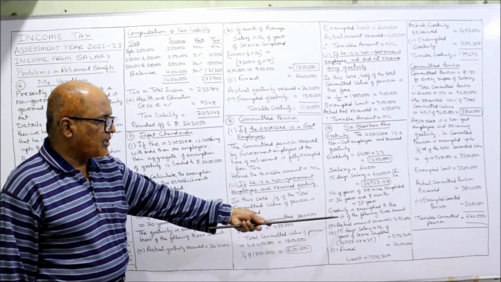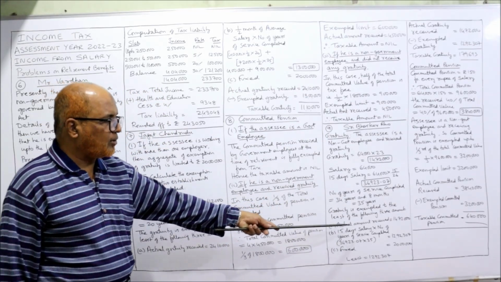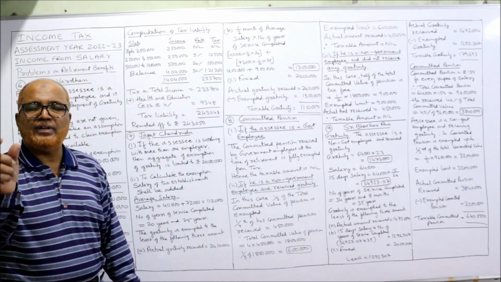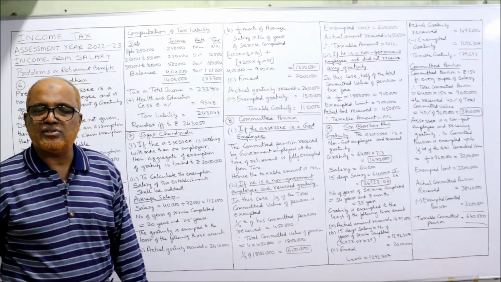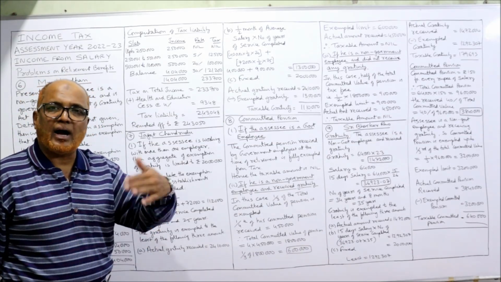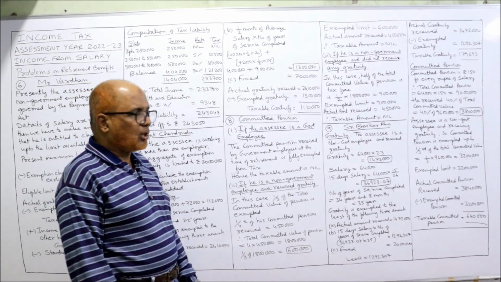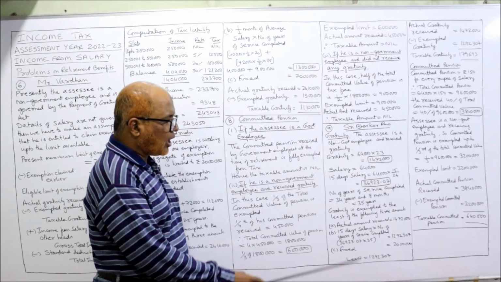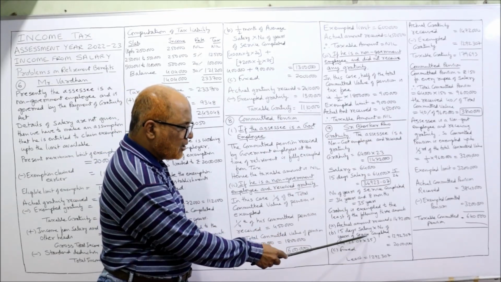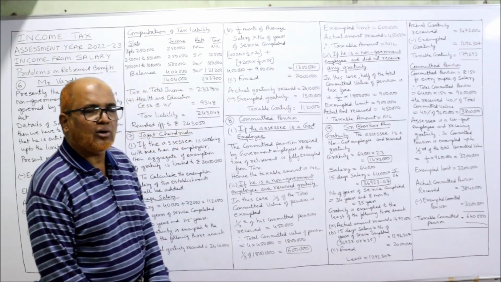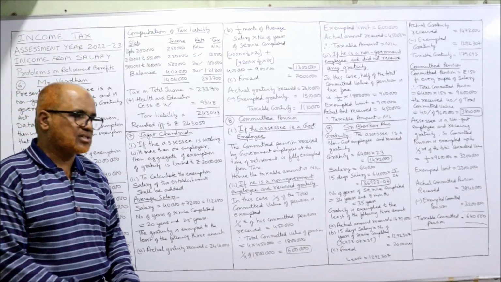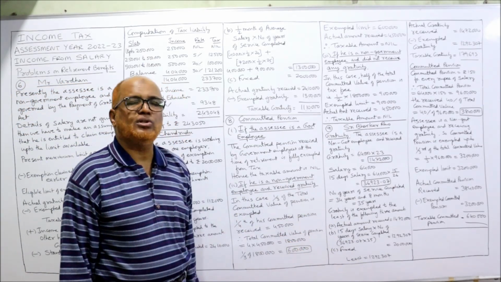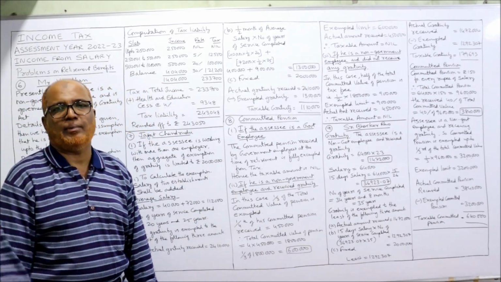Now gratuity is exempted to the least of the following three amounts. Actual amount received, actual gratuity received 14,72,000. Now 15 days salary into number of years of service completed or a part thereof in excess of 6 months. So how much is the 15 days salary? 36,923.07 into how many years? 35 years. So multiply, we get 12,92,307. Third one, fixed 20 lakh. The least among these three is 12,92,307. This is the exempted amount.